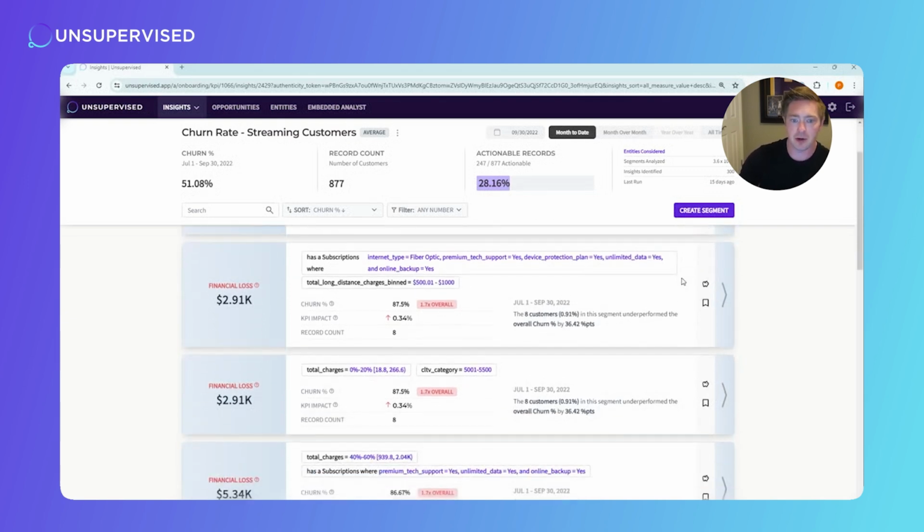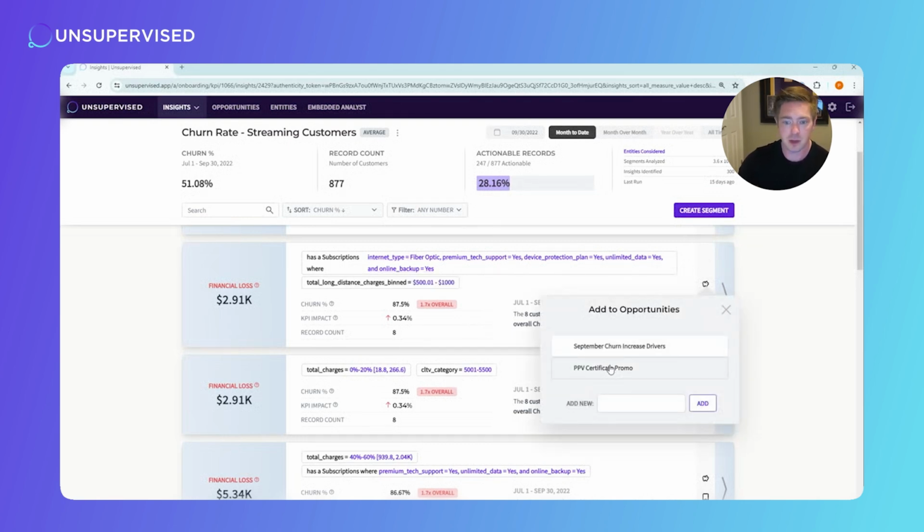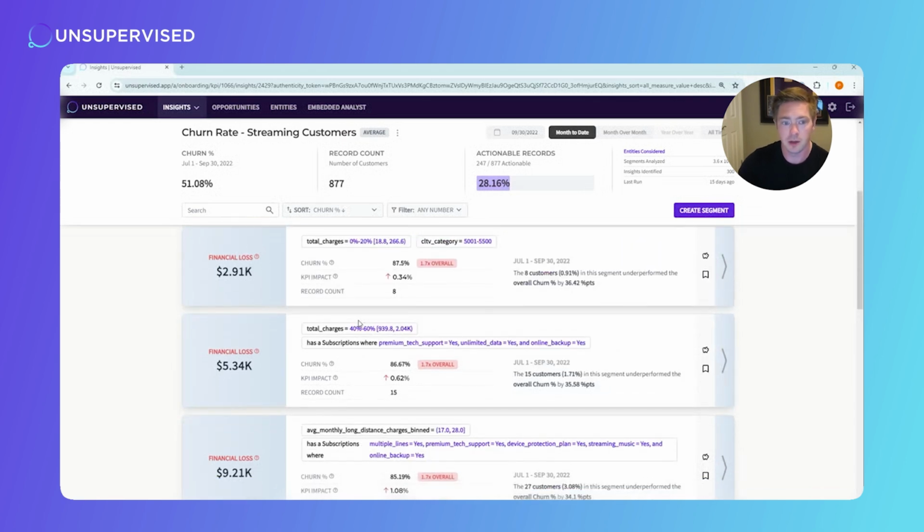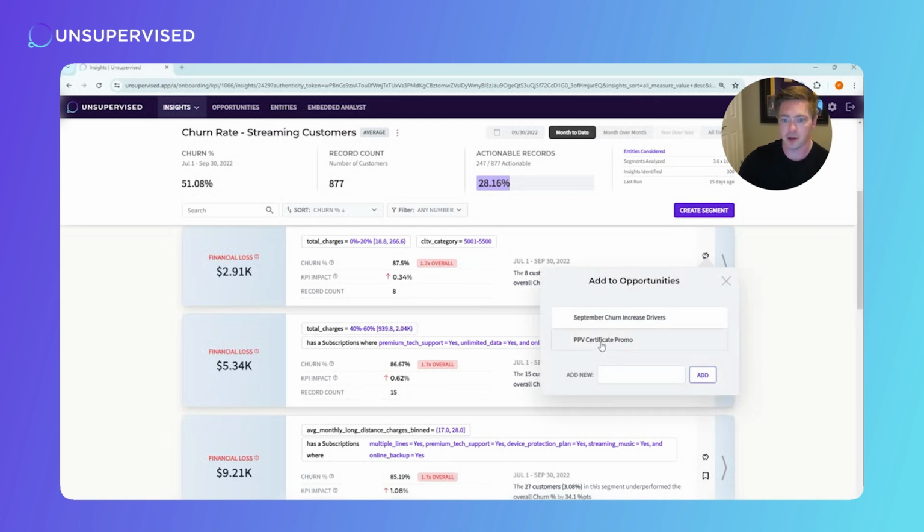Looking at our next pattern, we're now looking at customers who have already spent a lot on long distance charges and also subscribe to a ton of other value-added services. It's another good distinct group, churning much higher than the overall average, and I want to add them to my target list. Looking at our next one, still looking at new customers here, but really valuable ones in terms of CLTV. I want to add them to my target list as well.